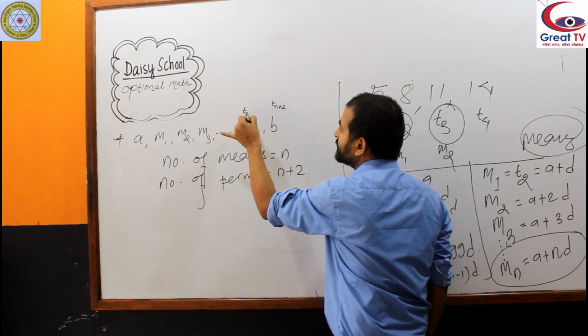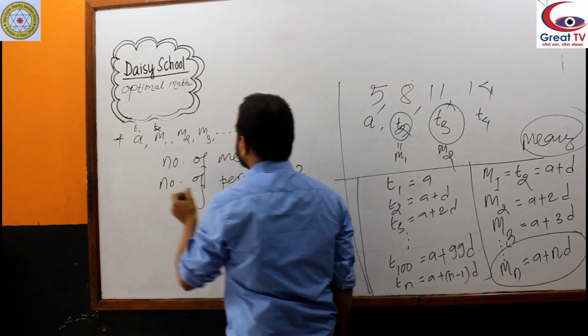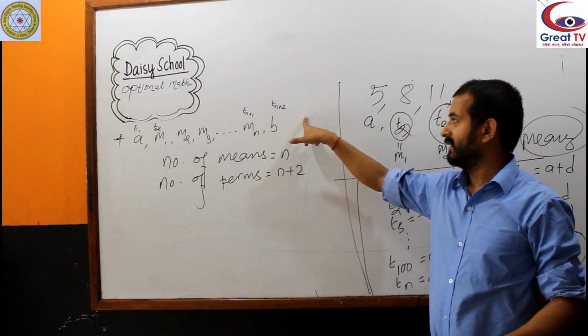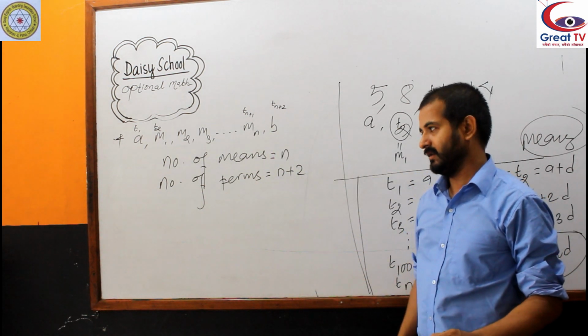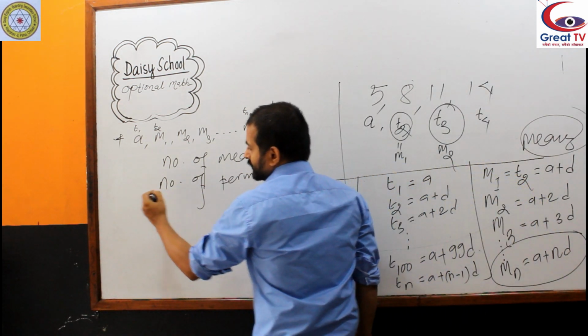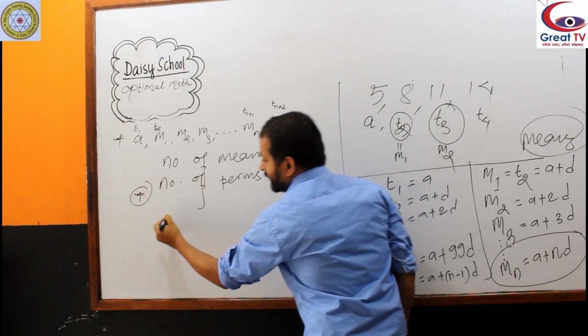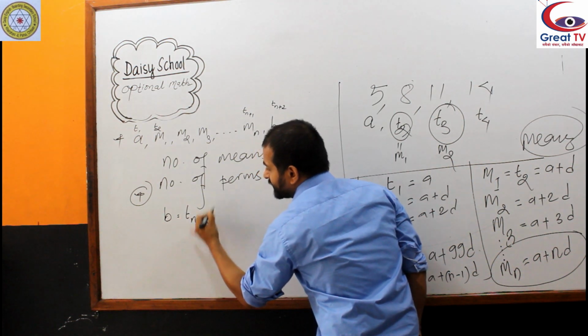This is T(n+1). This is T1. This is T2. Remember, don't forget it. This is the term order, my dear student. So the last term will be T(n+2) this time. So if you now look closely, B is T(n+2) this time.